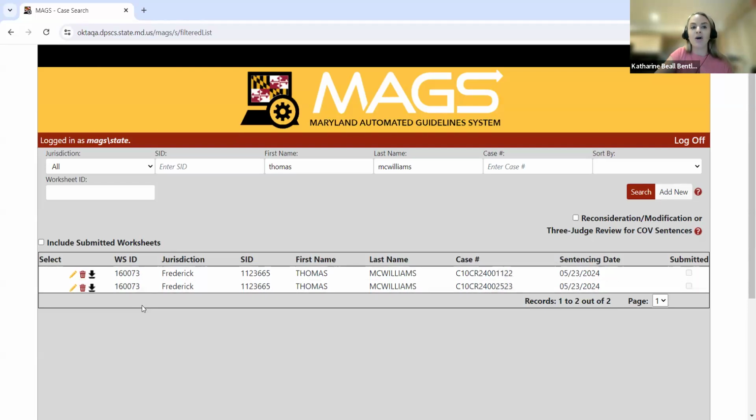So this indicates that this multiple criminal event, single sentencing event scenario was initiated properly, since they all share this worksheet ID. So if I were to search by that worksheet ID field using this search feature, you would have both of these case numbers populate since they are linked to that same worksheet ID number. So if you have to search for these separate case numbers and you see them with different worksheet IDs, yet they are a part of the same sentencing event, that's an indicator that you have to go back and make sure you're combining those cases under one MAGS worksheet ID prior to sentencing.